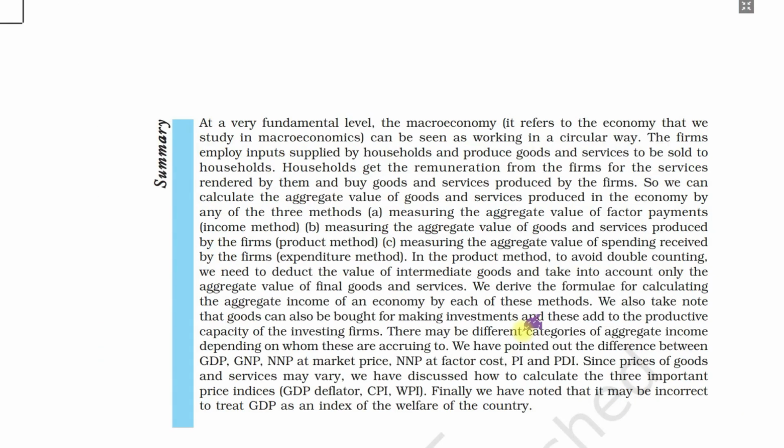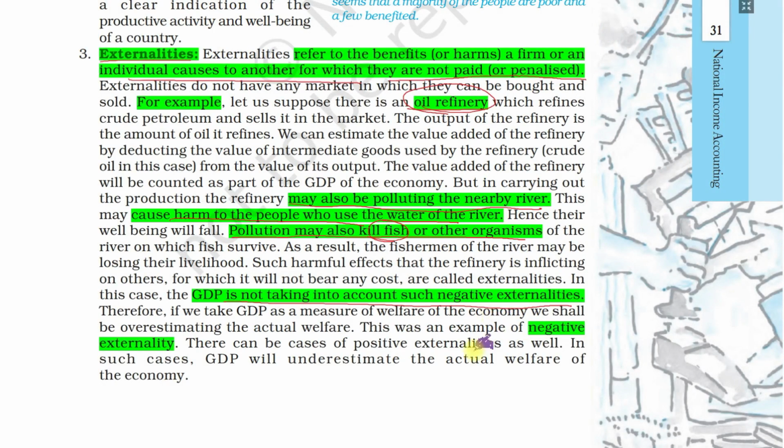If we subtract this negative externality, we get a reduced GDP. So GDP minus negative externality may be the real GDP, but we don't measure this. So that's why we can say GDP is not a true reflector of welfare or the development of the economy.